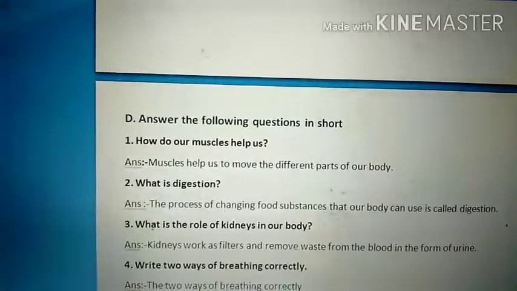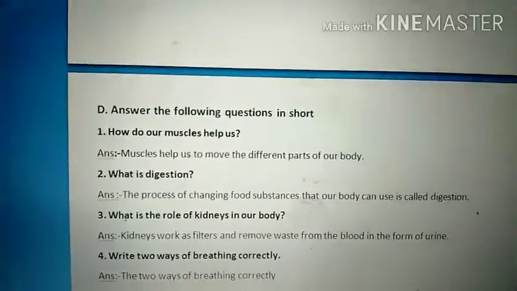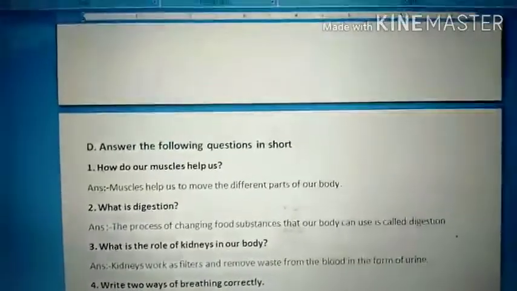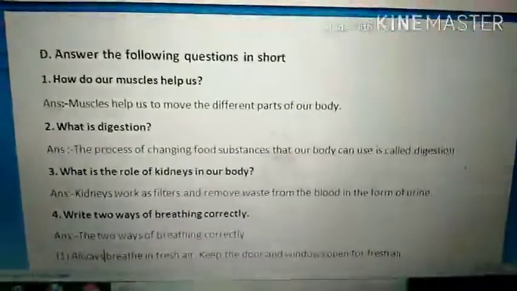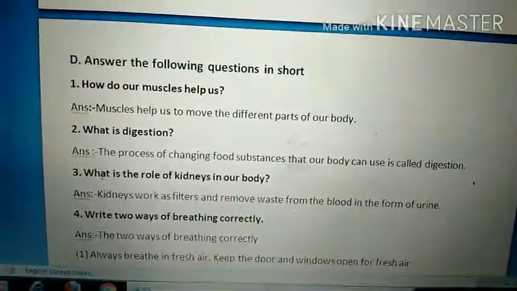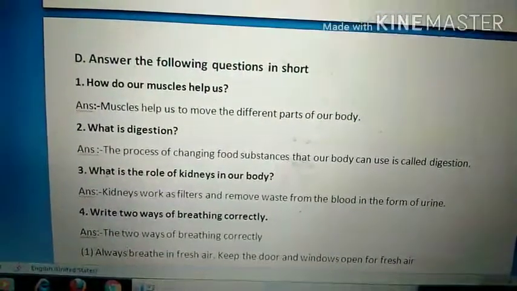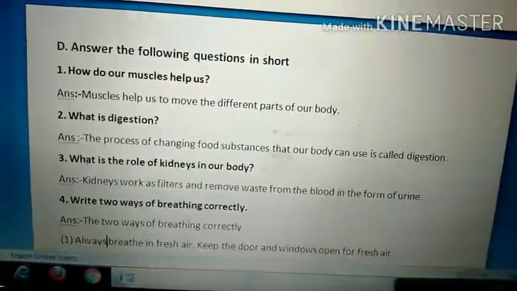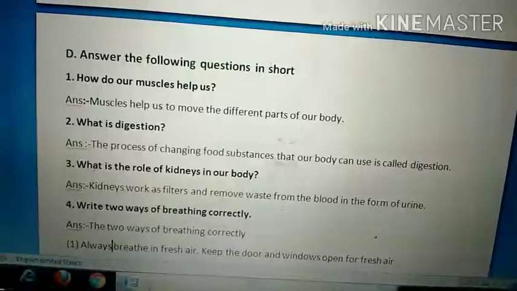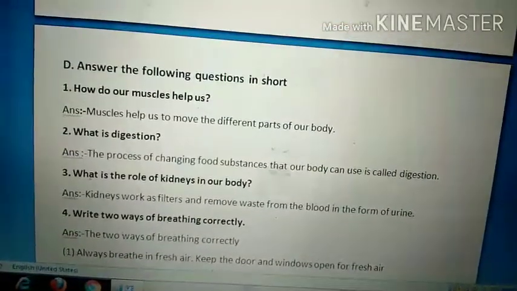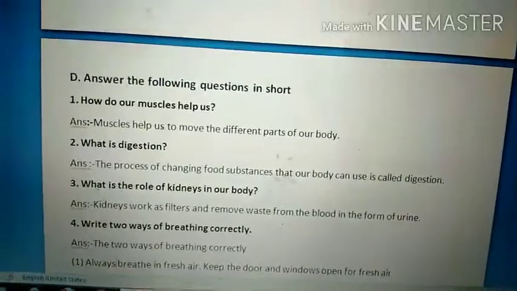The process of changing food substances so that our body can use them is called digestion. Note down fast.